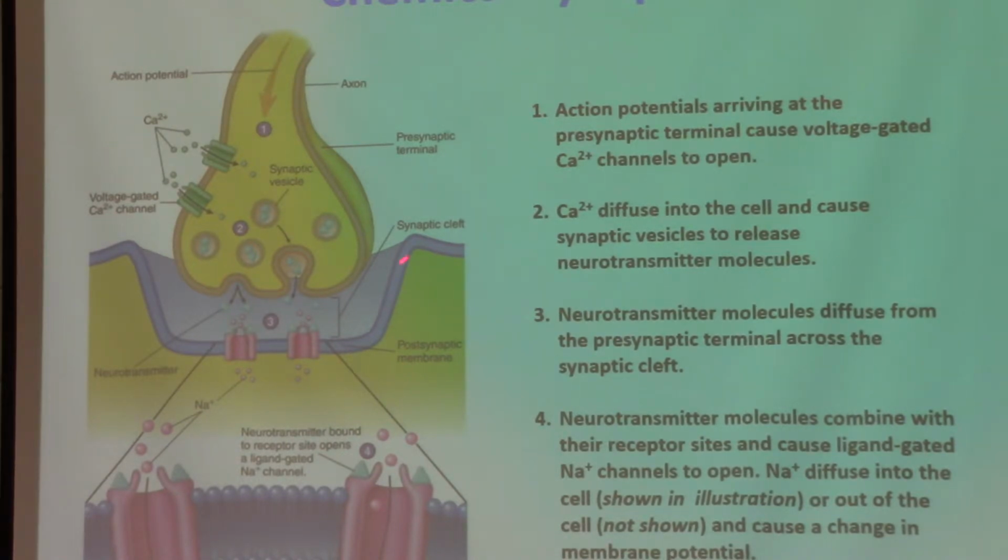There's a lot of activity that goes on here in order for that action potential to be passed to these cells. That is in the form of release of some chemicals, or neurotransmitters, and then binding of those neurotransmitters to the receptors present in the postsynaptic membrane, and then opening those channels to cause some of the ions to be moved inside the cell. So I'll come back to this slide. Let me go back here.